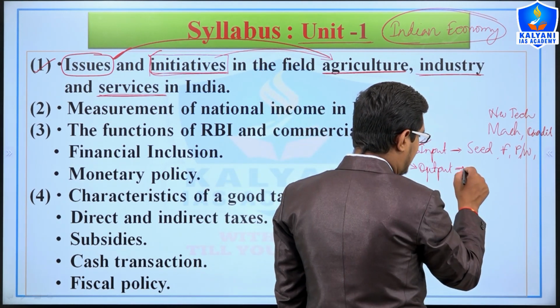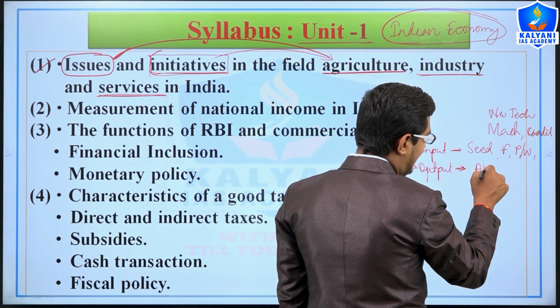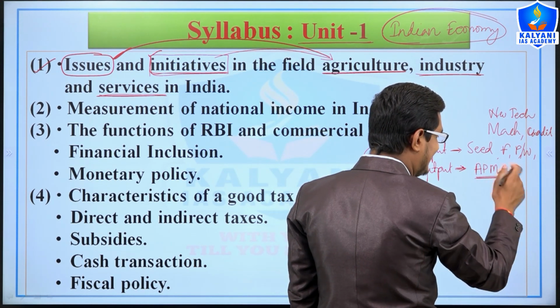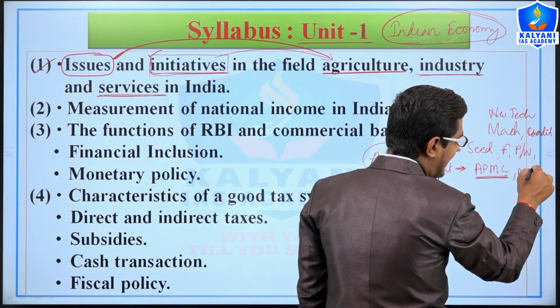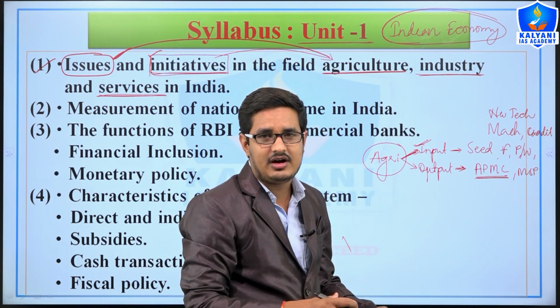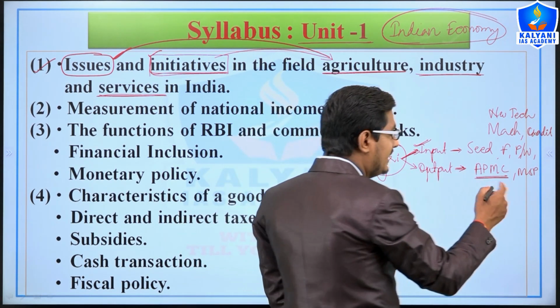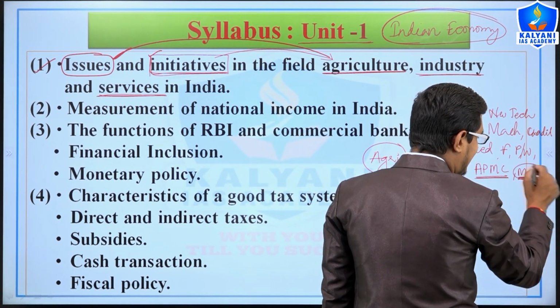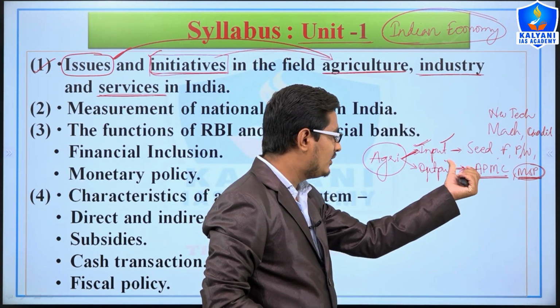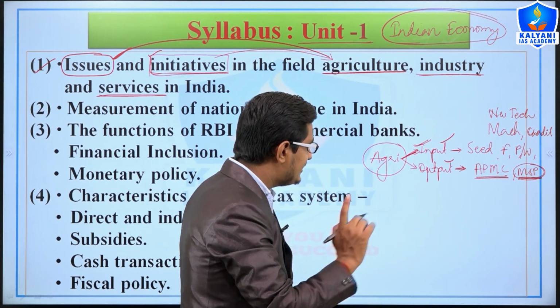And in output, you know that there are APMC, the Agricultural Produce Marketing Committee, then MSP, and you know that MSP and the formulas are in current affairs. So a question can be asked here. So these are the input related and output related issues, right? This is the first thing.